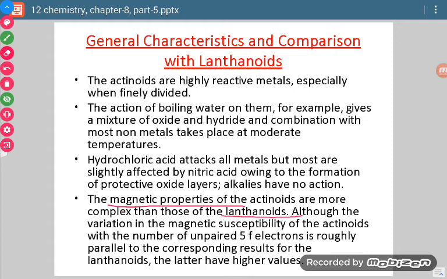But in this case, since there is involvement of 3 orbitals and they can show variable oxidation states, we cannot find a regular trend. So individually these are to be studied, to see which particular element shows which type of character.